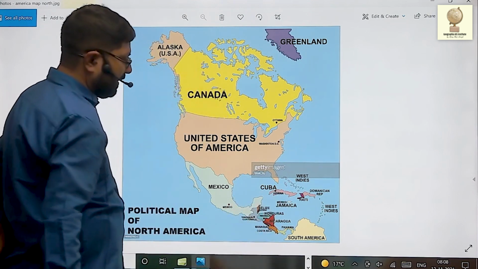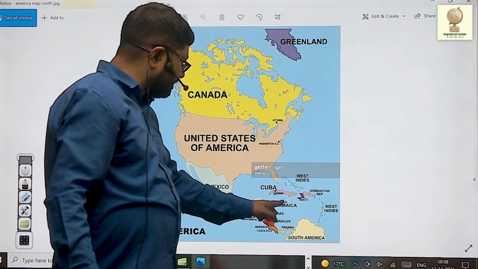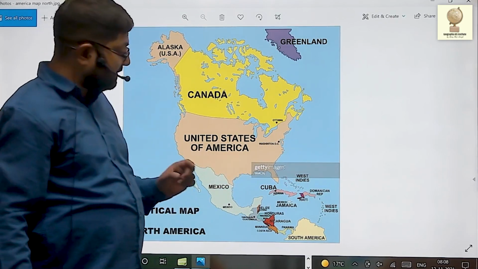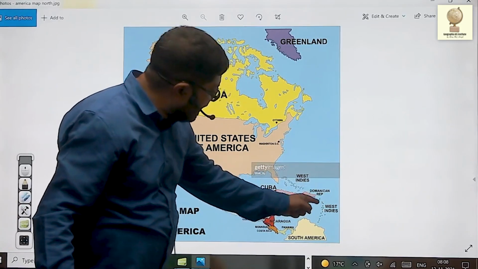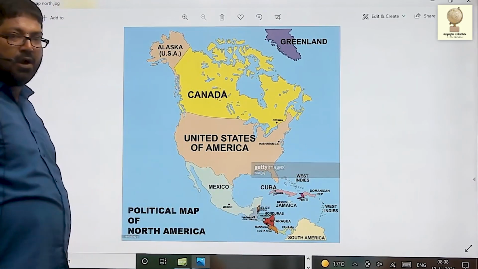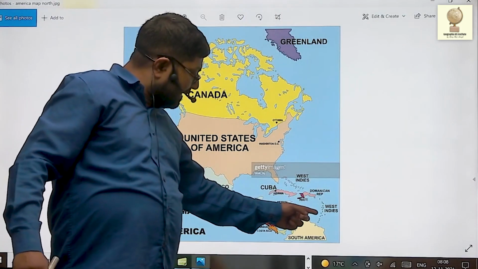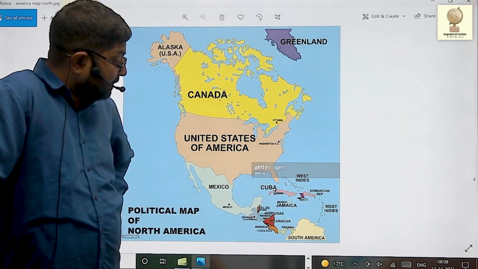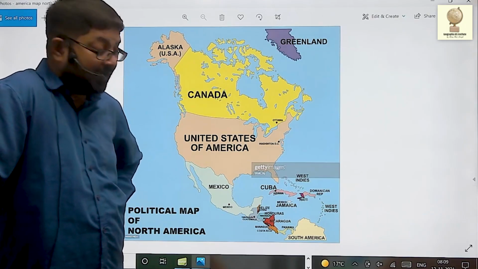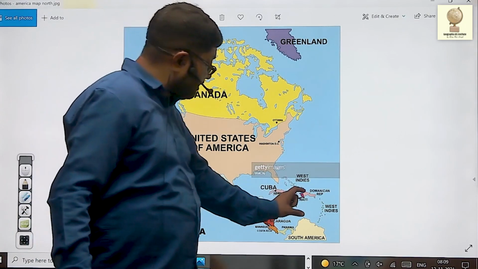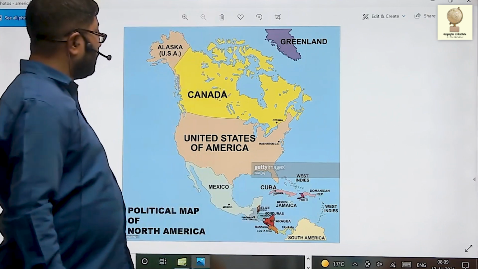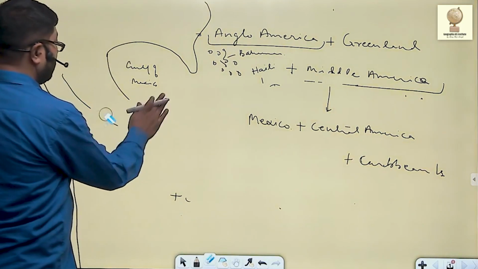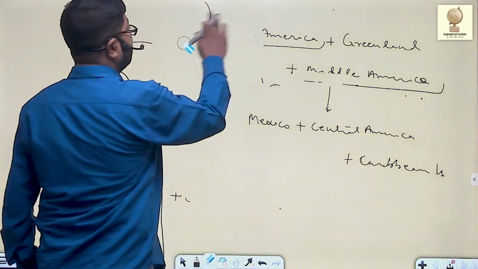This is Central America. And Cuba, Jamaica, Haiti, Dominican Republic, Puerto Rico, and Bahamas make up the Greater Antilles. And these islands are the Lesser Antilles: Antigua, Barbuda, Dominica, Martinique, St. Lucia, St. Vincent, Grenada, Barbados. So North America comprises of these countries.